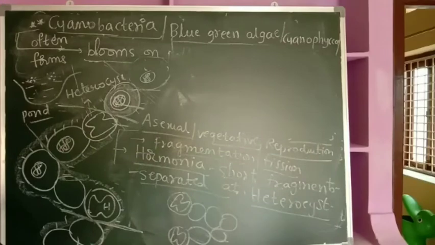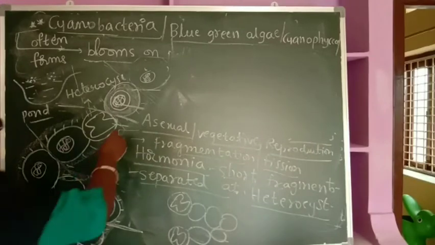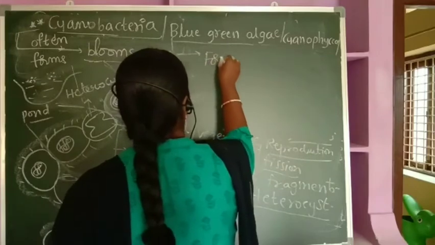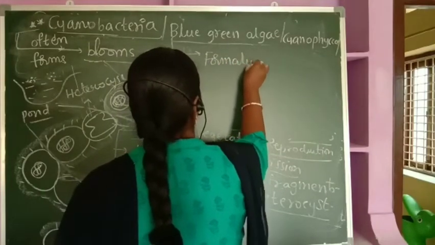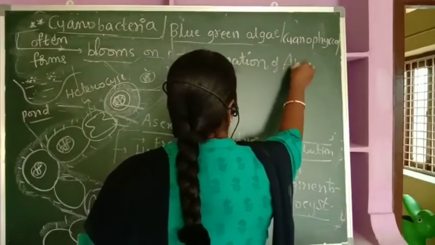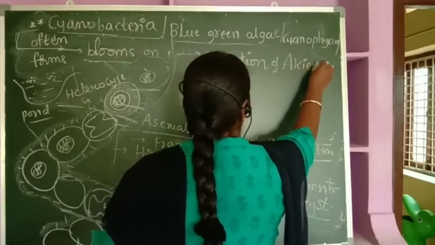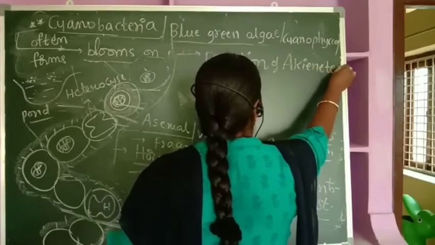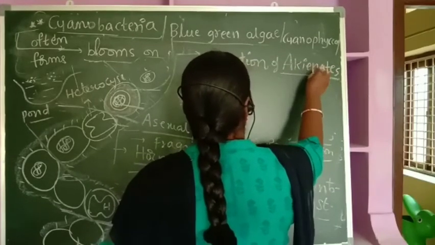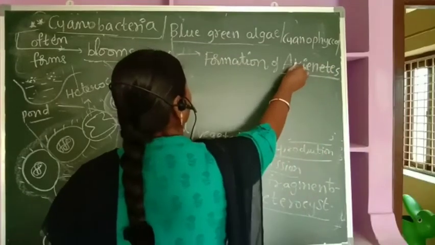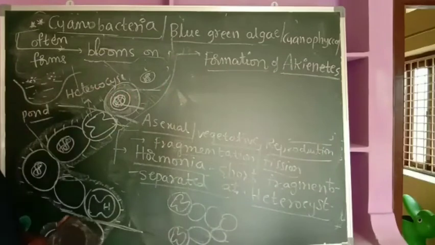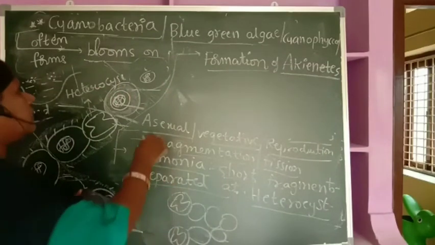So, either formation of hormogonia or formation of akinetes. Now, what are these akinetes? So, here if you look, there is a formation of akinetes. If you look at these akinetes here, they are thick-walled cells.